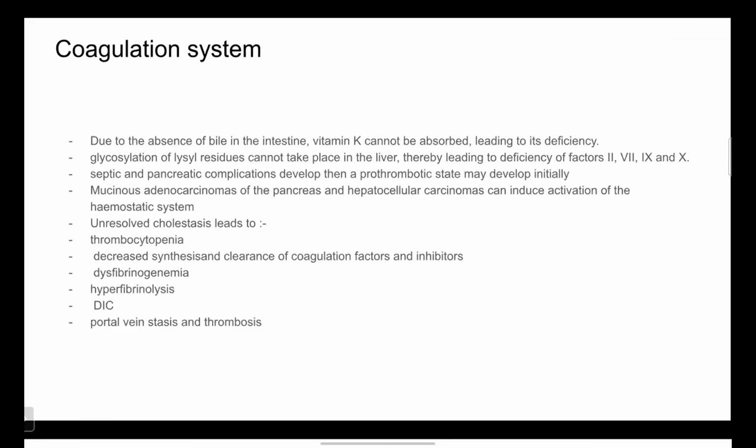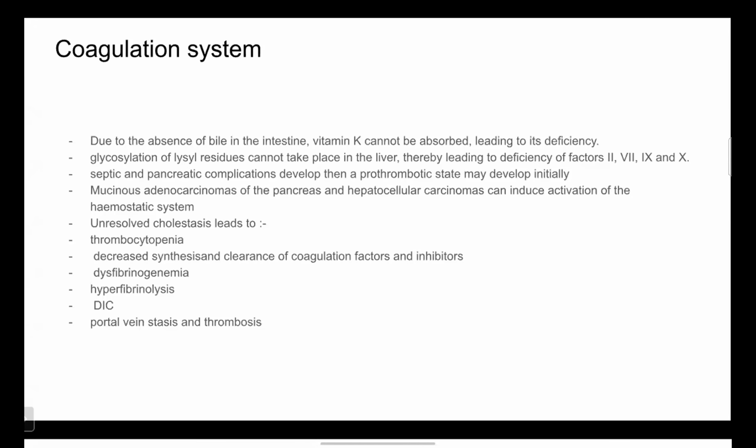But if the patient has associated hepatocellular dysfunction, this may not be corrected by simple administration of vitamin K. That indicates the patient has associated hepatocellular dysfunction. This dysfunction does not come at the beginning of obstructive jaundice. It happens in late phases, when patients have secondary cirrhotic changes, like secondary biliary cirrhosis, which may lead to hepatocellular dysfunction. So how will you correct that situation? In that case, you have to give the patient fresh frozen plasma. Only vitamin K may not be enough. So they are all overlapping.